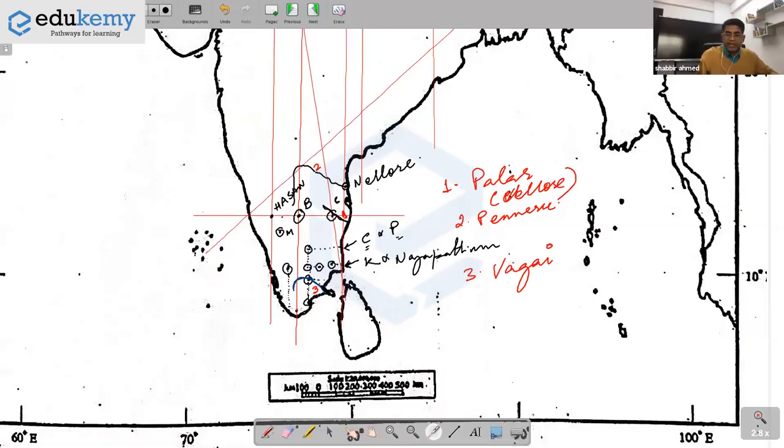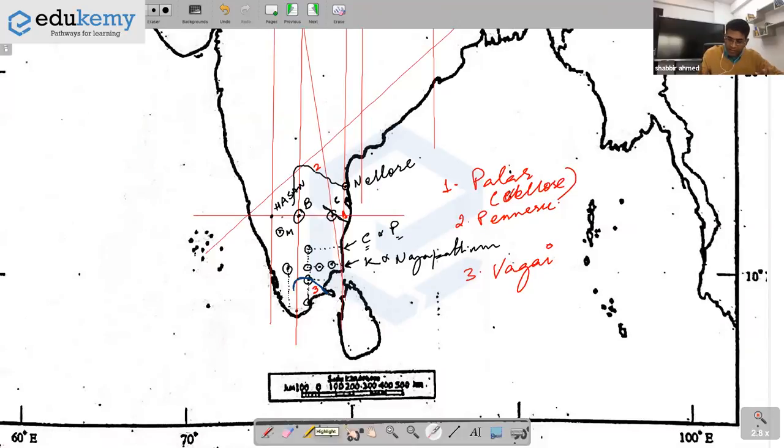What do you write about Vaigai River? What hills do we have here? Cardamom Hills, Southern Hill Complex, east flowing through Madurai. What is this region here? Does anybody know this region? Rameshwaram, Ramanathapuram, correct. Yes, source from near Periyar Lake. You are right. That's fair enough.